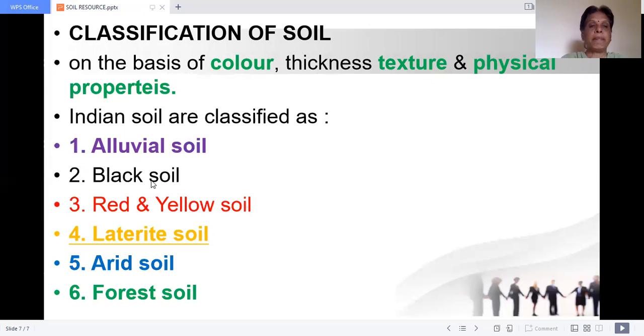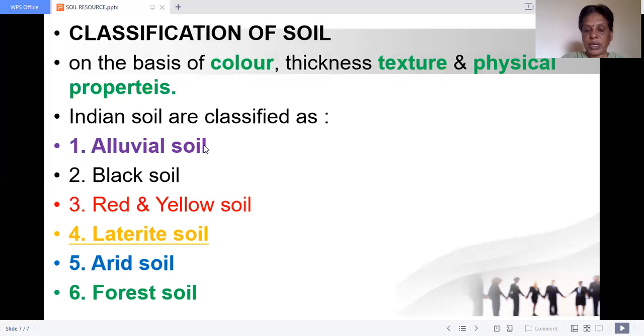Then black soil, black in color, red and yellow soil, laterite soil, arid soil, and forest soil. We can see one by one their properties, how they have been formed, what plants and vegetation grow in them, and the areas in which they are spread, in the next session.